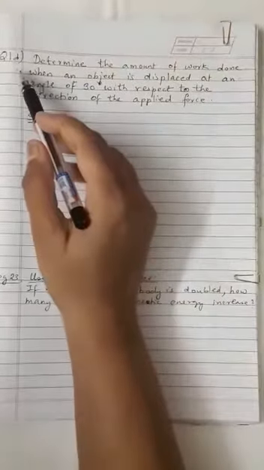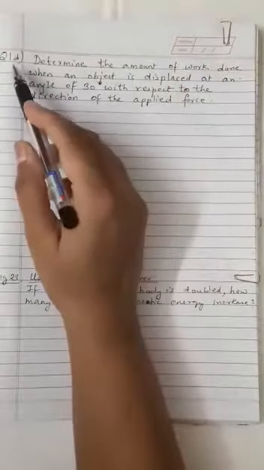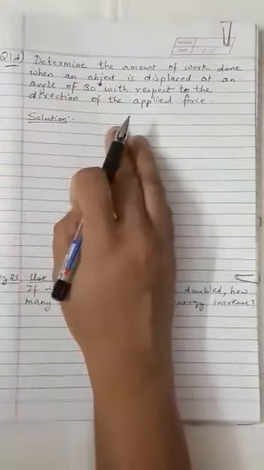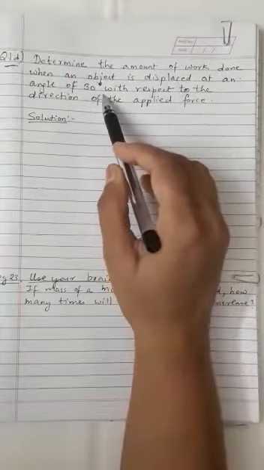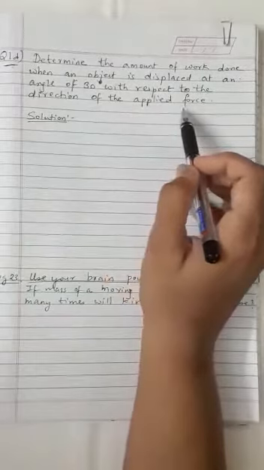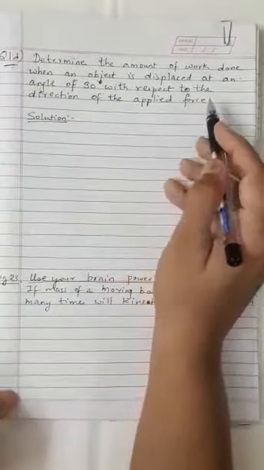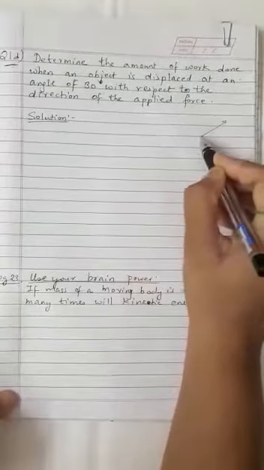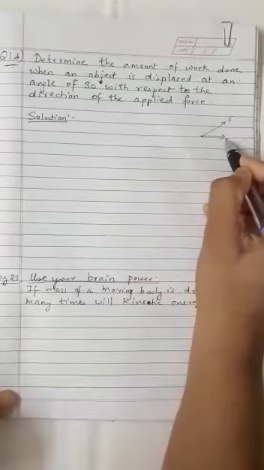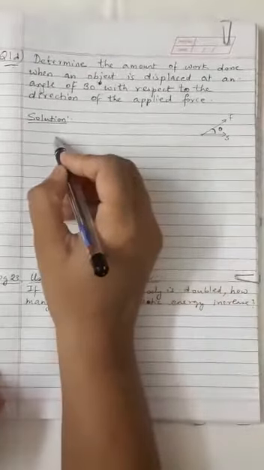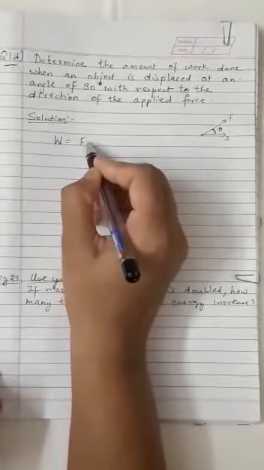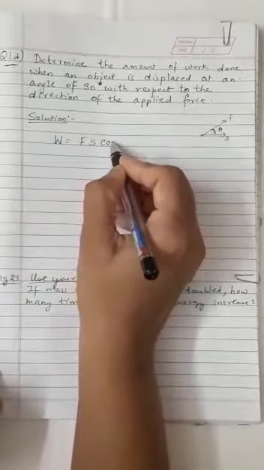Now, question 1D. Children, this is there in the textual exercise, question 1D, and this is a numerical. Determine the amount of work done when an object is displaced at an angle of 30 degrees with respect to the direction of applied force. So that means if this is force and this is displacement, the angle here is given as theta. So we are going to write work done is equal to Fs cos theta.